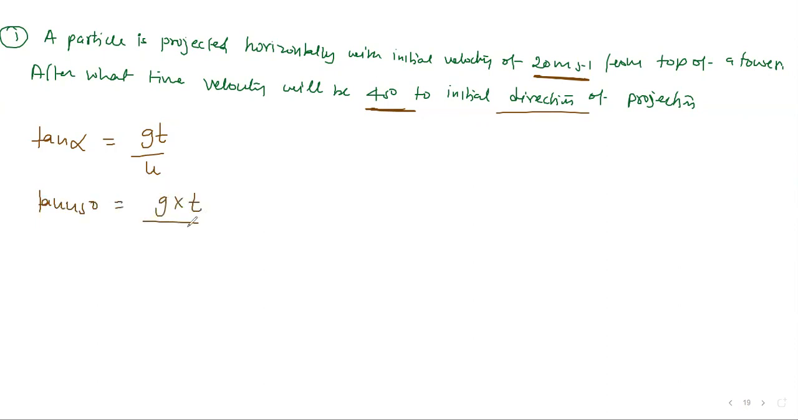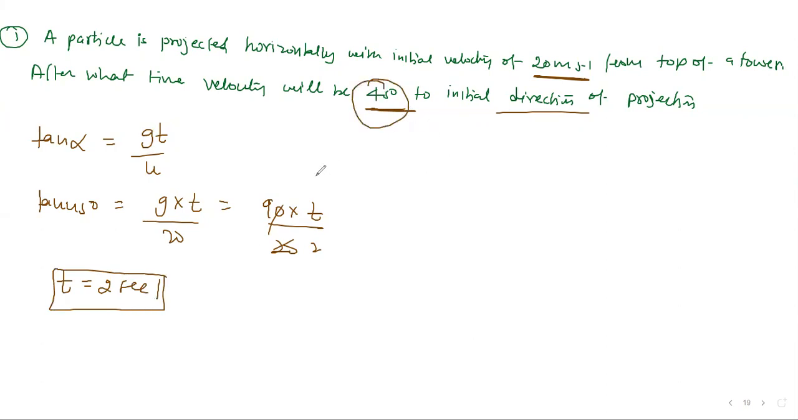They're asking for the time, given the initial velocity. It is given as 20, so you can put the value here. g is 10, into t, by 20. This goes two times, so 10 into 4... is 1. So how much does time come? Obviously 2 seconds. So the resultant angle was given to you, and they're asking what the time is. Yes, you can calculate it, no problem. Okay, let's see the next question.